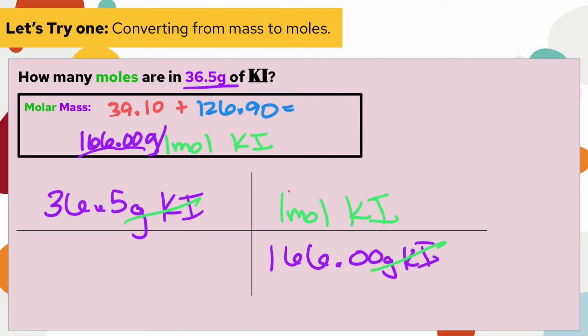We do 36.5 divided by 166.00 equals 0.22, usually to 2 decimal places, mole KI. And typically, the thing to remember is that if you're going from grams of something to moles, your final answer is going to be fairly small. And if you're going from moles of a substance to grams, your final answer is probably going to be larger than what you started with.